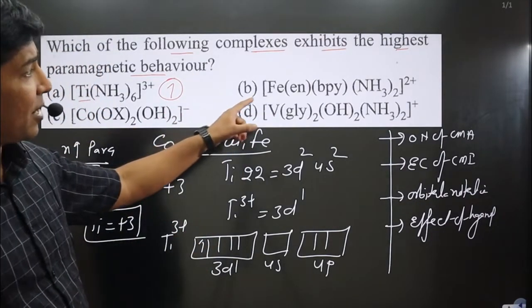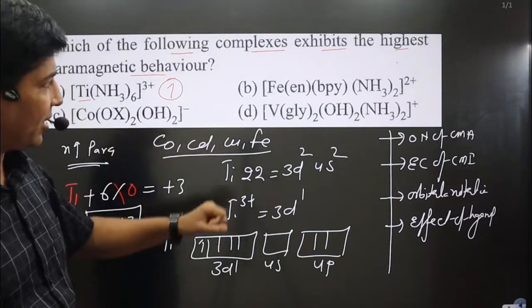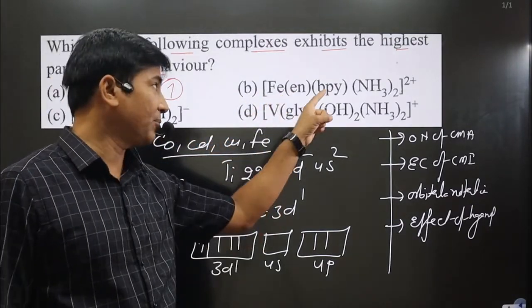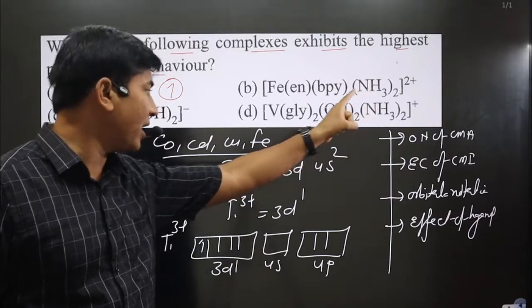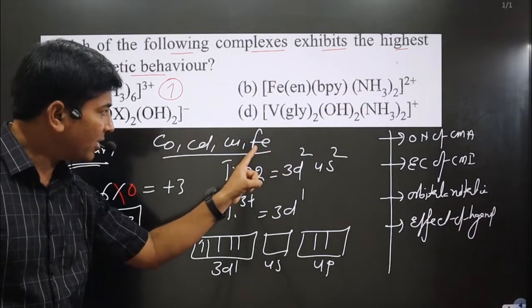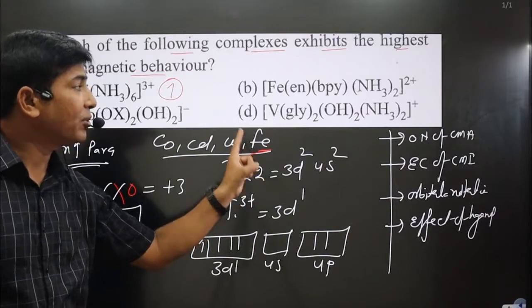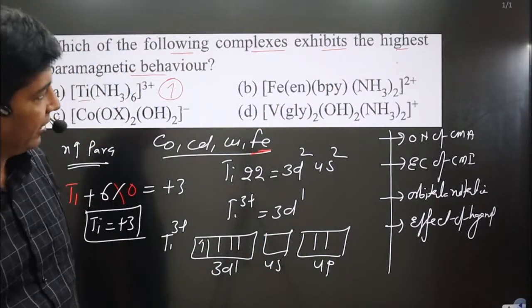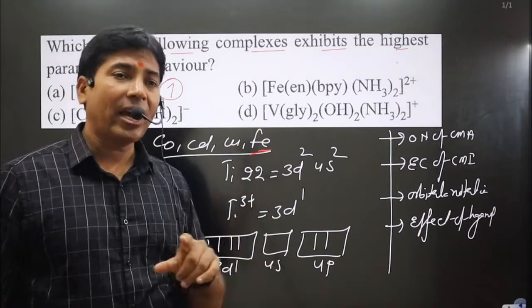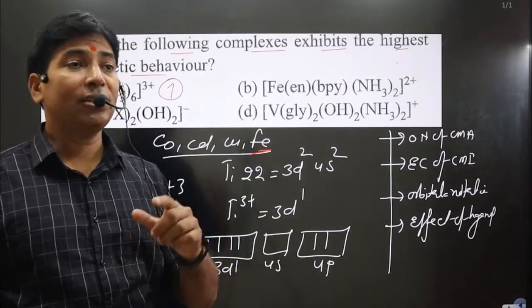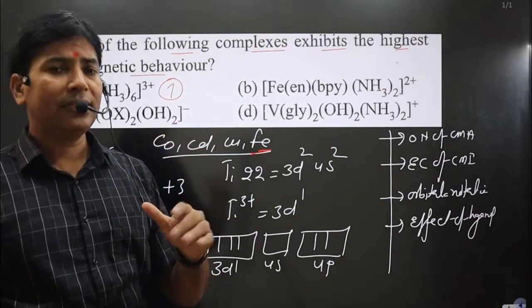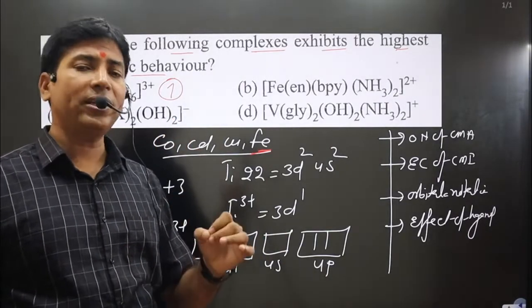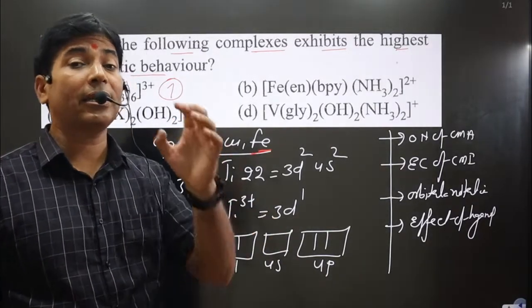You can see in the next complex different types of ligands are given here. This is ethylene diamine, this is bipyridine, and this is ammonia attached to the central metal atom. What kind of central metal atom? Iron, with which ammonia will be acting as a strong field ligand. Here we have the strong field ligand. And one more interesting thing, ethylene diamine is a neutral didentate ligand. In general, this is considered a polydentate ligand. Polydentate ligands in general are considered chelating ligands.